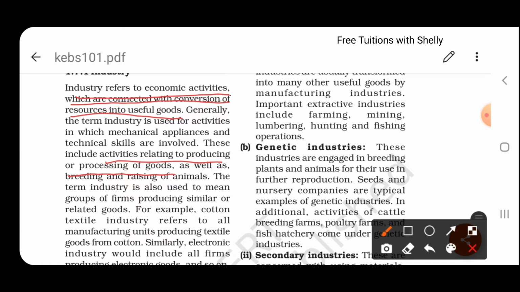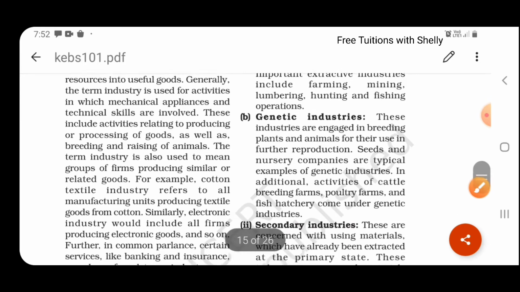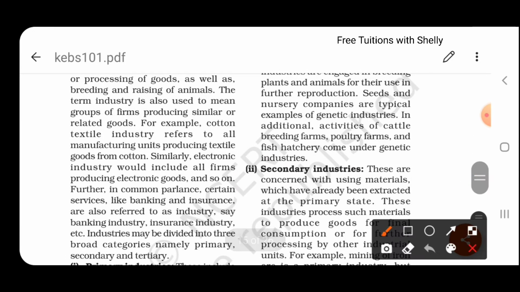Industry consists of doing manufacturing activity, manufacturing of goods or services. For example, you can see that the textile industry refers to all manufacturing units producing textile. So for textile you need cotton, so the raw material is cotton, and with that cotton they produce the textile clothes. So manufacturing is done on the cotton and they have converted it into a finished good known as cloth. That is known as the process taking place in industry.